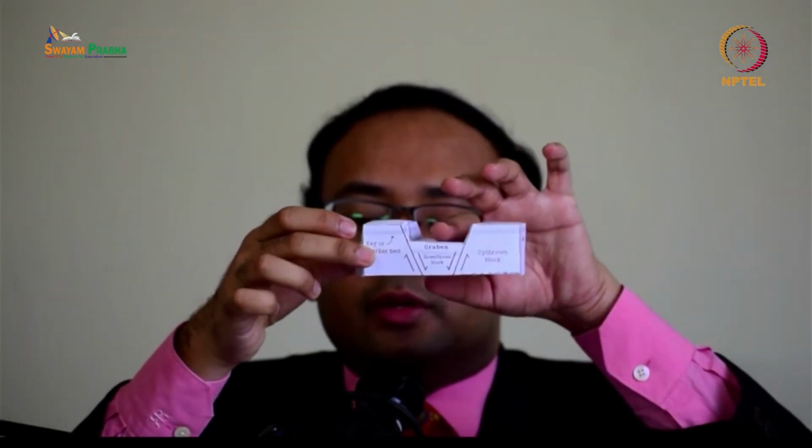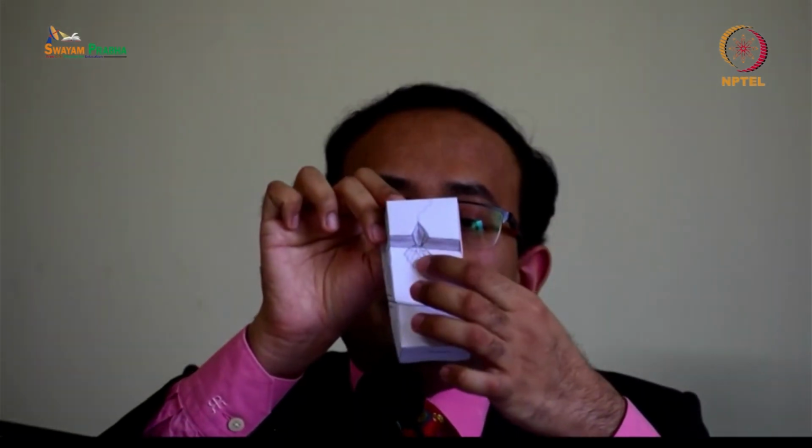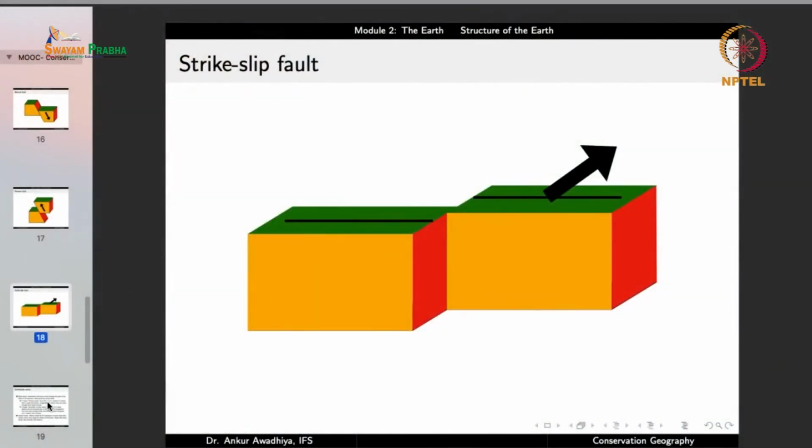But then this portion, the central portion, it went down. We know this because this marker bed is now at a lower position, whereas it should have been continuous. And we also know this because of this deposition of sediments here. So these are the different kinds of faults.